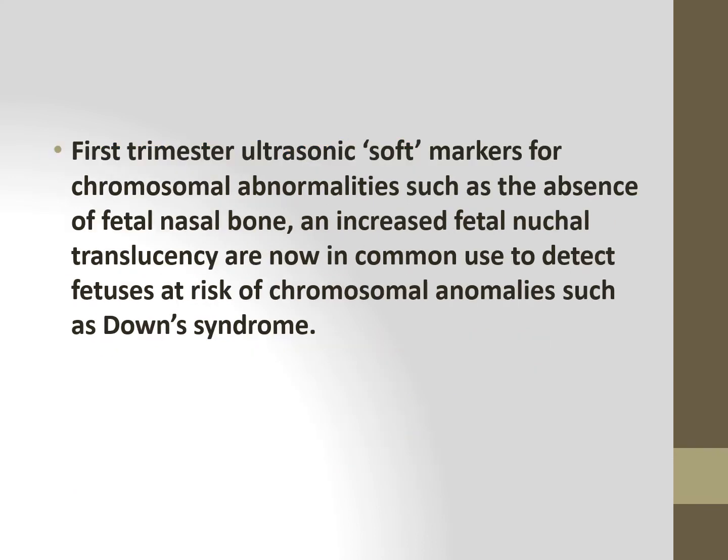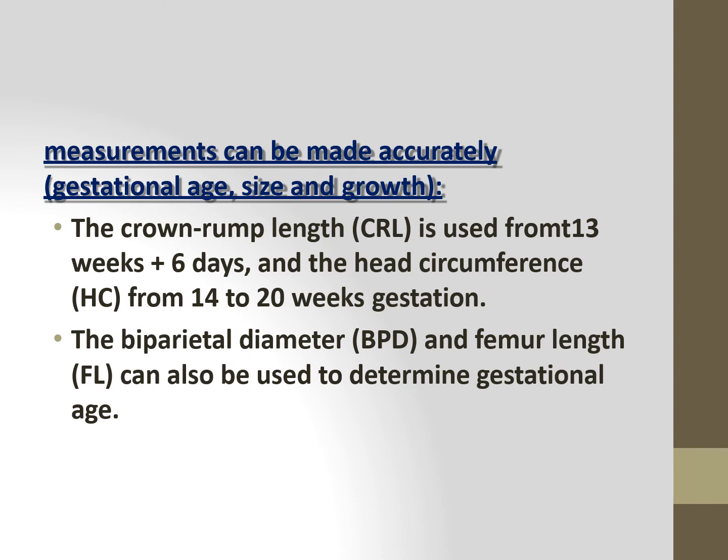In the first trimester ultrasonography, soft markers of chromosomal abnormalities such as absence of the fetal nasal bone, or increased fetal nuchal translucency, make you suspect chromosomal abnormalities of the baby, mainly Down syndrome. Measurement can be done accurately, that is, you can identify the gestational age and size of the baby, and you can understand the growth of the baby also by taking the scanning.